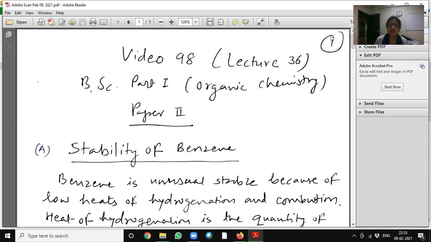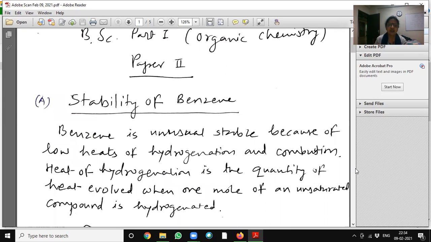Today we will discuss stability of benzene, resonance energy of benzene, how to calculate the resonance energy of benzene, and methods of formation of benzene. Benzene is unusually stable because of low heats of hydrogenation and combustion. Heat of hydrogenation is the quantity of heat evolved when 1 mole of an unsaturated compound is hydrogenated.